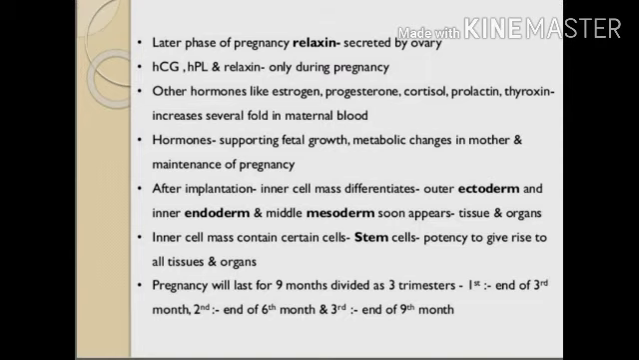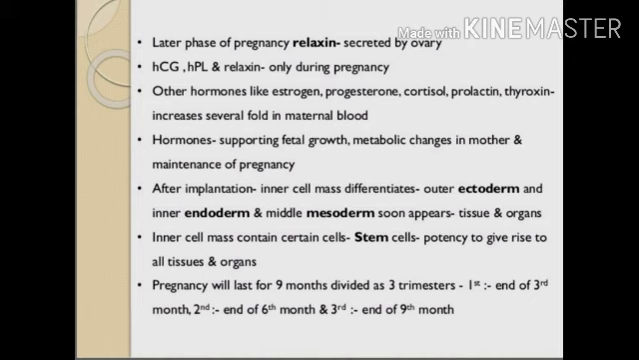In the later phase of pregnancy, relaxin is secreted by the ovary. HCG, HPL and relaxin are secreted only during pregnancy. Other hormones like estrogen, progesterone, cortisol, prolactin and thyroxine increase several fold in the maternal blood during pregnancy. These hormones support fetal growth, metabolic changes in the mother and maintenance of the pregnancy.